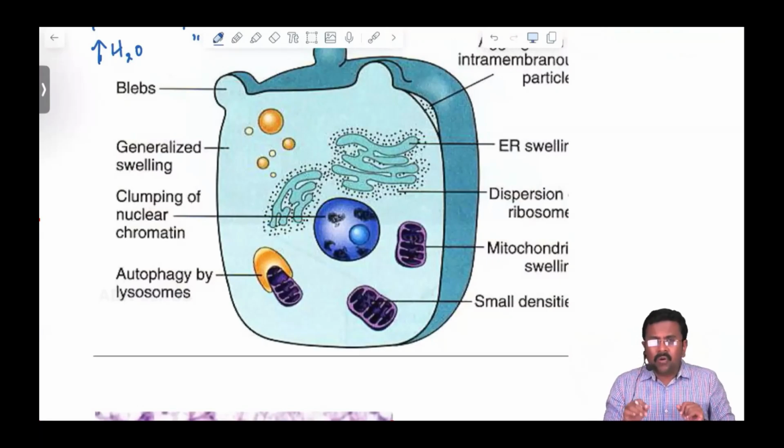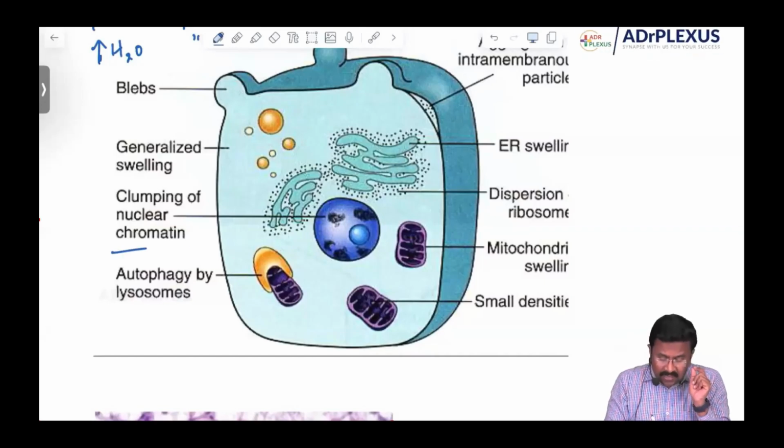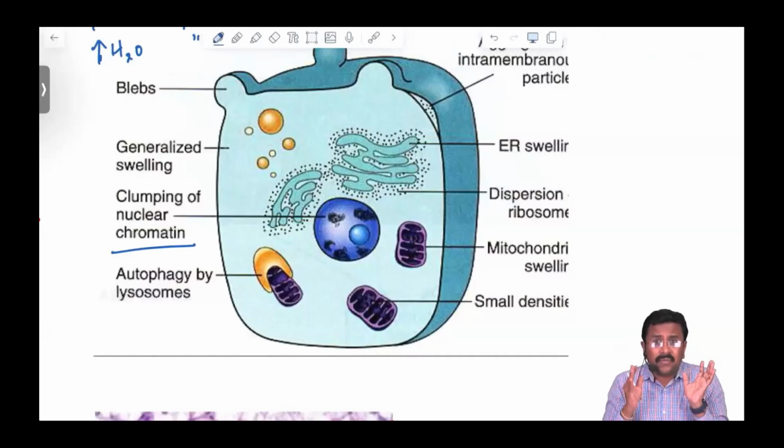Okay, let's see this. What is the material inside the nucleus called? You would have seen that the cytoplasm appears pinkish and the nucleus appears blue. That blue color material is called chromatin. Why is it called chromatin?